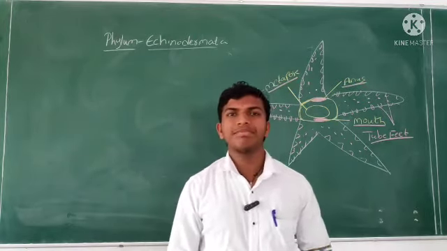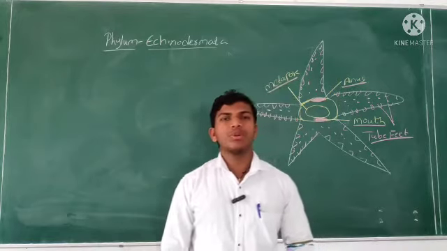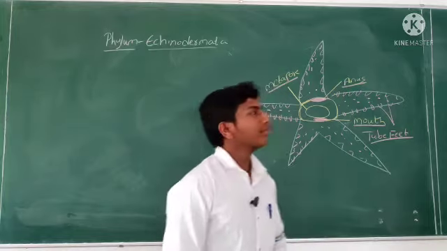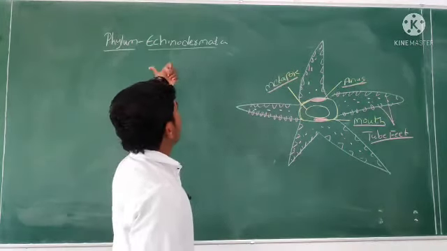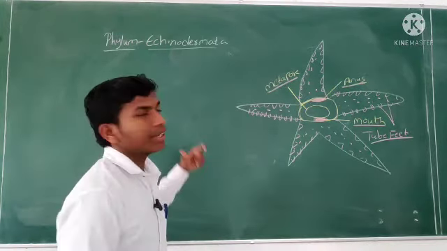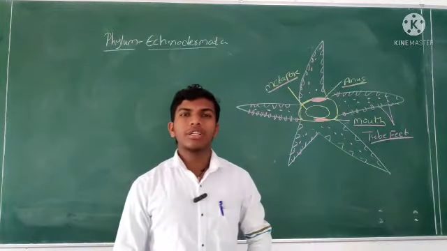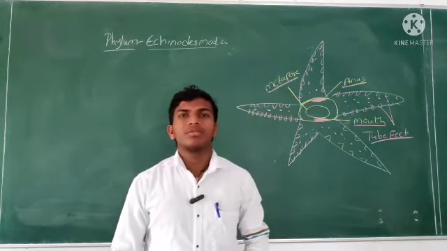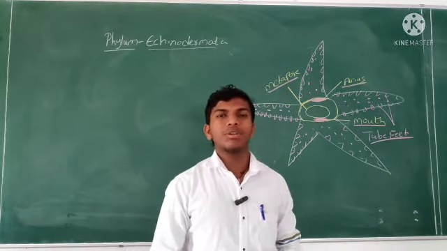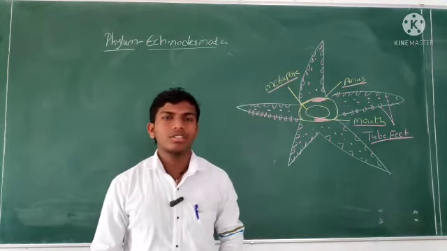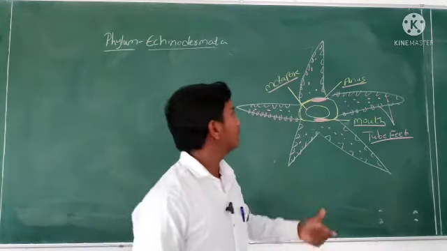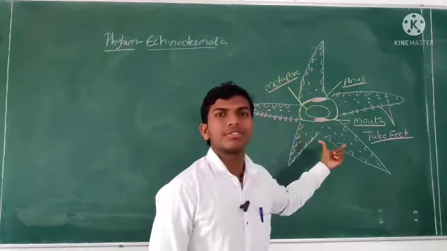Yesterday we saw phylum Mollusca. Today we are going to discuss a new phylum, Echinodermata. Echinodermata is called Kantaka Charmigalu in Kannada. The best example for this phylum is the starfish.